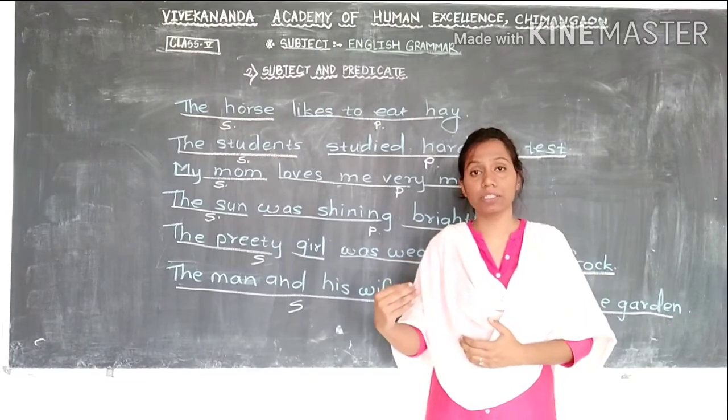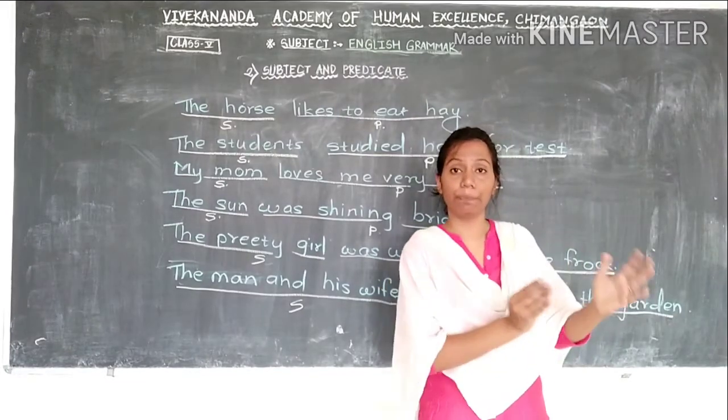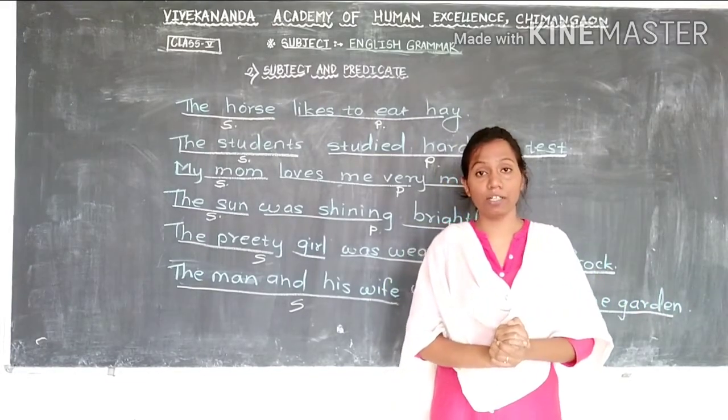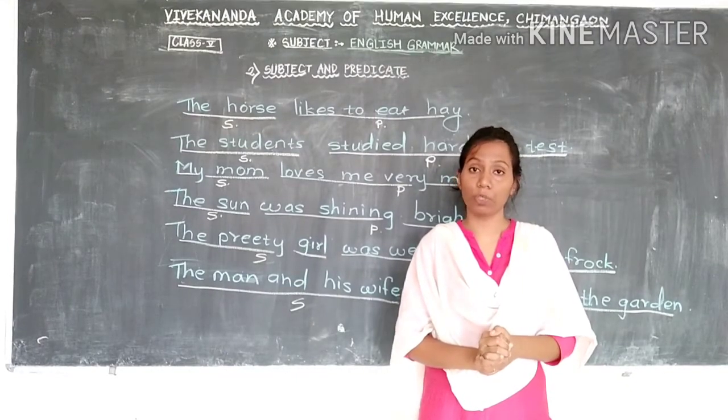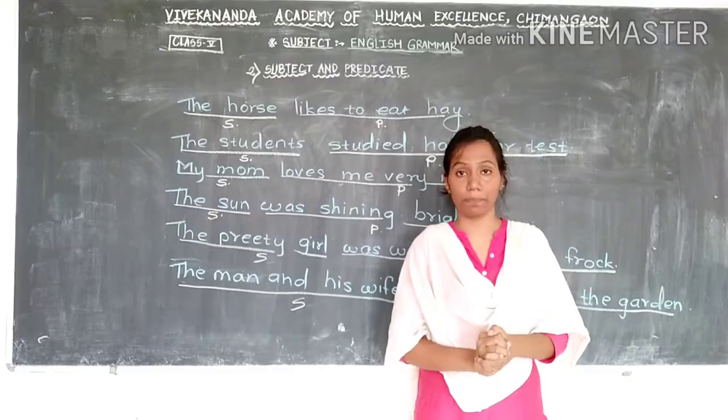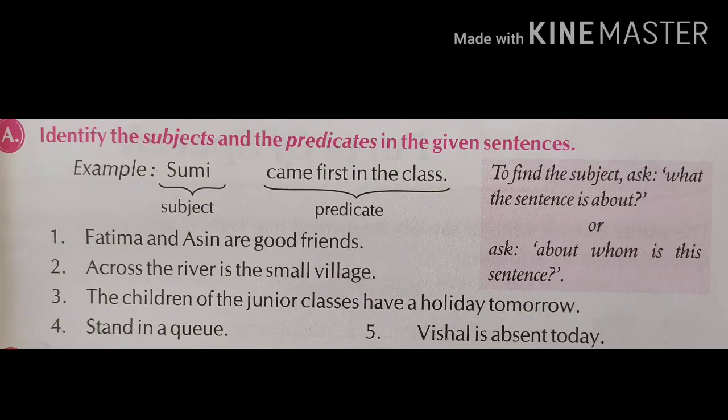If you find out the subject, you will easily get the predicate. So today we learned this with many examples, and now we will solve some questions related to this topic. Question number 1. Identify the subject and predicate in the given sentences. For example, here they have shown you the first sentence.